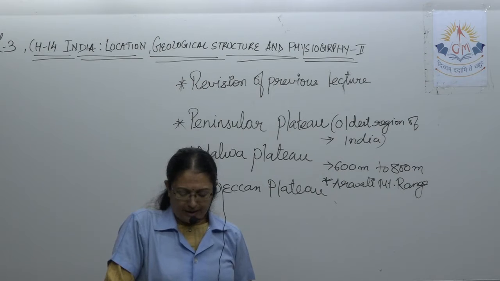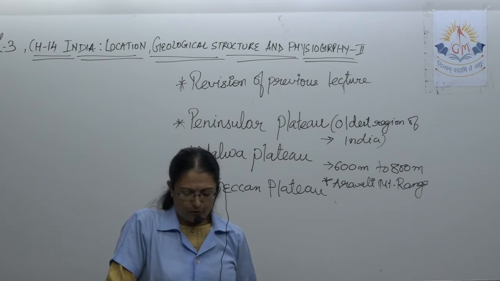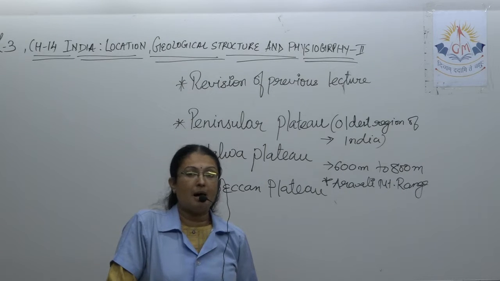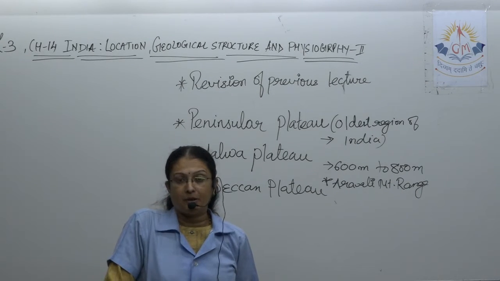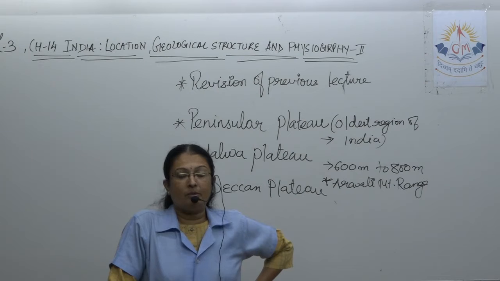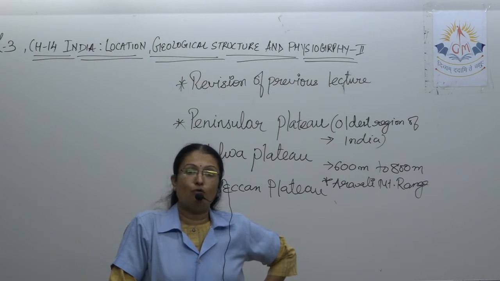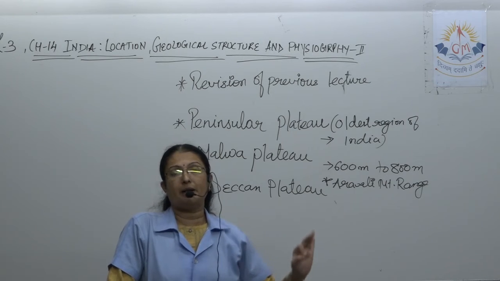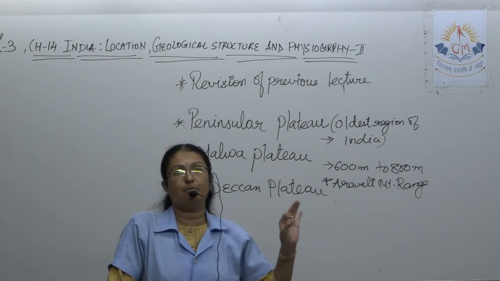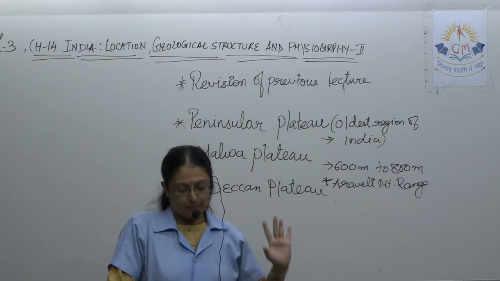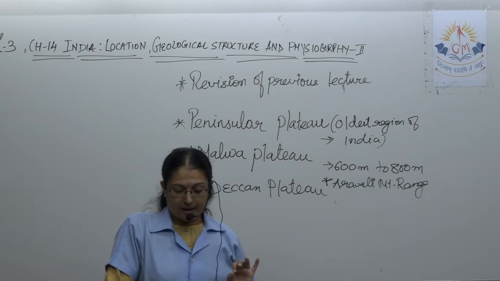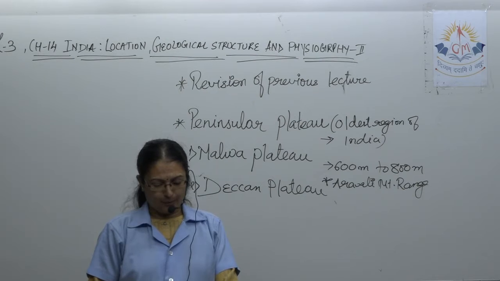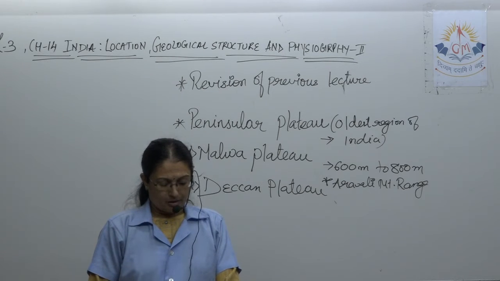Along the border of Kerala and Tamil Nadu, the southern portion of Western Ghat is more lofty. See students, ये सभी नाम आपको याद रखने पड़ेंगे. Location and the name, which state it is known by what, that also you have to keep in mind. So it's better that you underline it or write it as an IMP point. It's an important point.